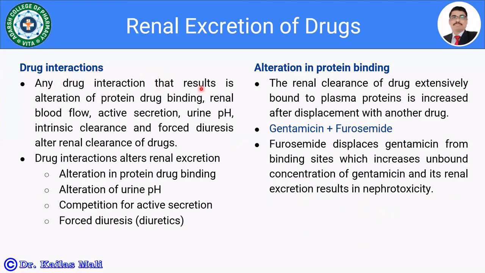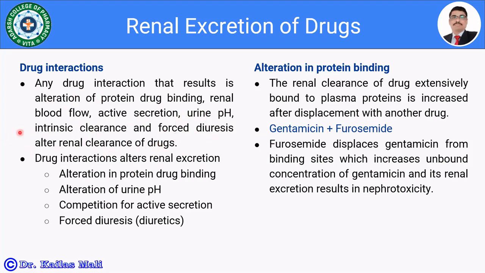So any drug interaction that results in alteration in protein binding: if the protein binding of a drug is altered, the free concentration of the drug is going to be increased. Furthermore, that may affect the renal excretion of a drug. Then renal blood flow: any drug which changes the renal blood flow may alter the renal excretion of a drug. Then the active secretion, then the urine pH, then intrinsic clearance, forced diuresis. These parameters are going to alter. If there is any change in these parameters, there is an alteration in the renal clearance of the drug.